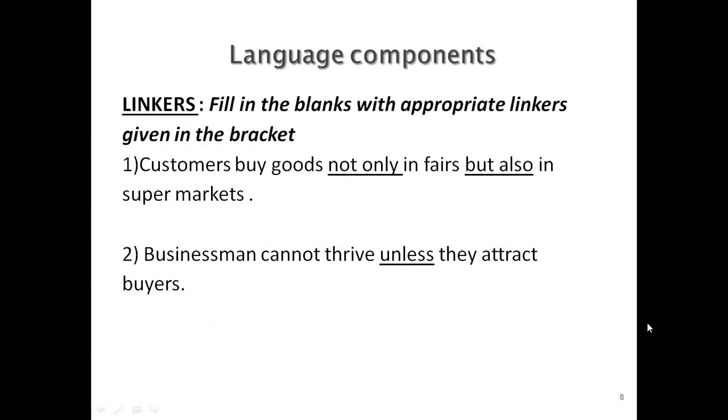Now after the third category of language components, the fourth category under language components is linkers. What do you mean by linkers? Linkers are nothing but conjunctions, which we have already seen. In parts of speech you might have already come across conjunctions like and, but, because, and certain other things. The same way we are going to use conjunctions here. So another name given to conjunctions is linkers.